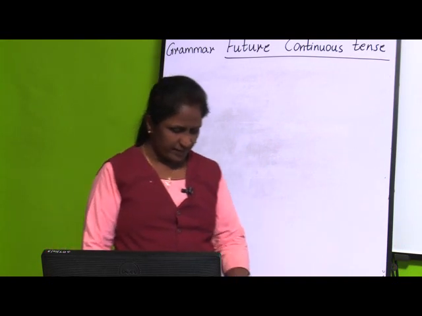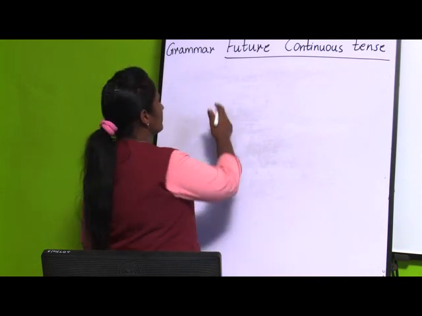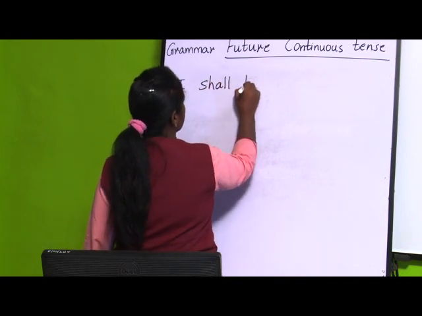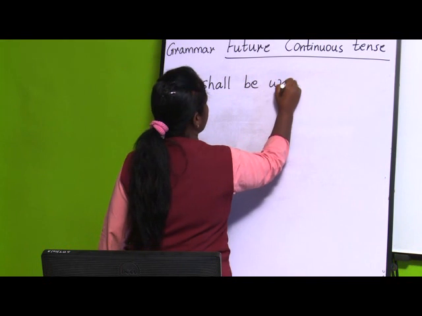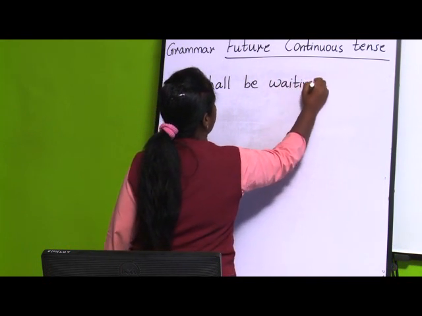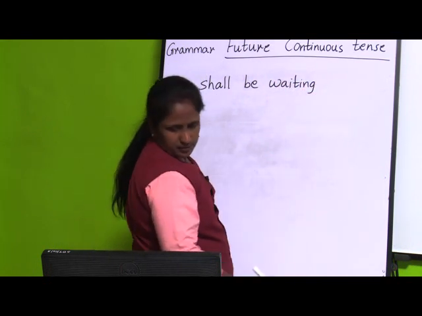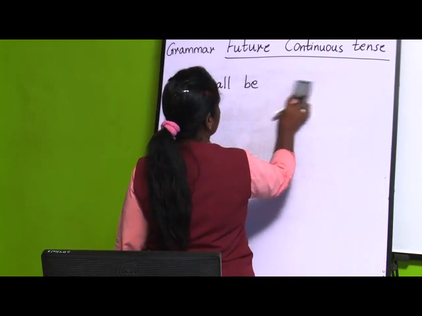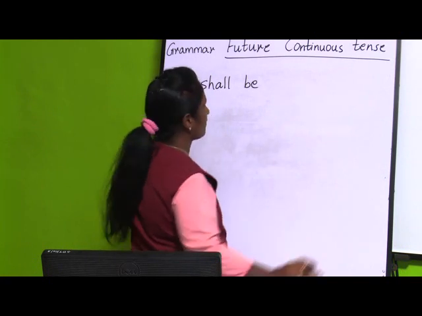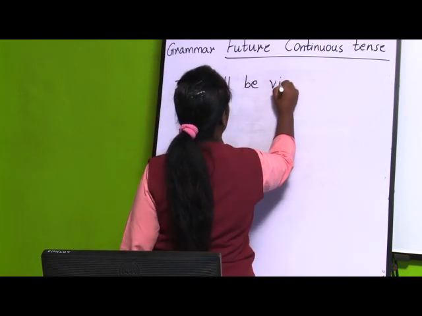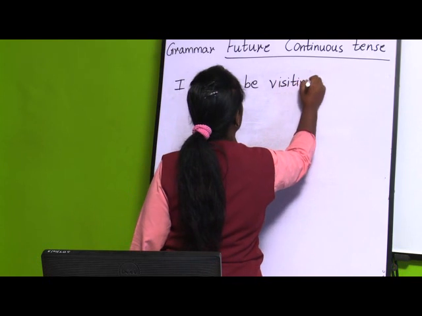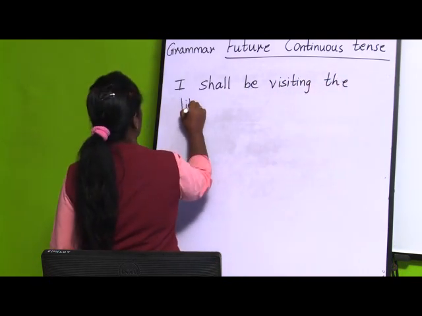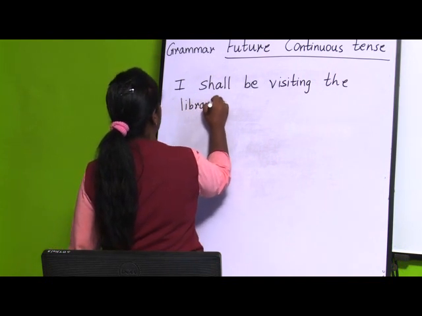Now, children, if I write one sentence: I shall be waiting. I shall be visiting the library in the evening.